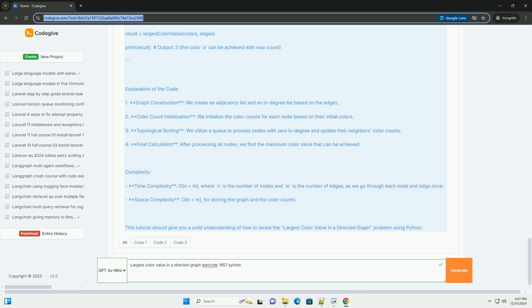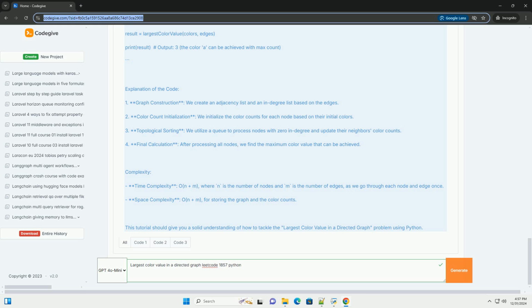Initialize the color count for each node. For i in range(n): color_count[i][ord(colors[i]) - ord('a')] += 1. Process nodes in topological order. While q: node = q.popleft(). For neighbor in graph[node]: update color counts for the neighbor.